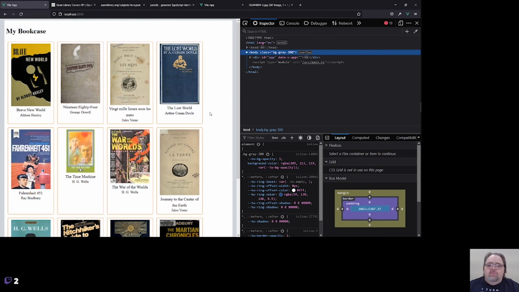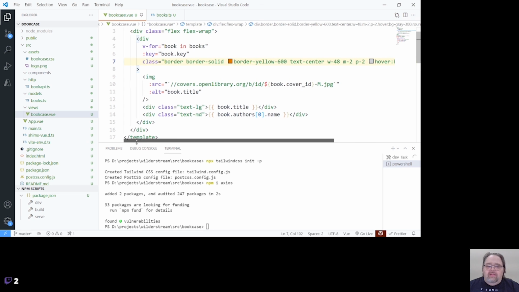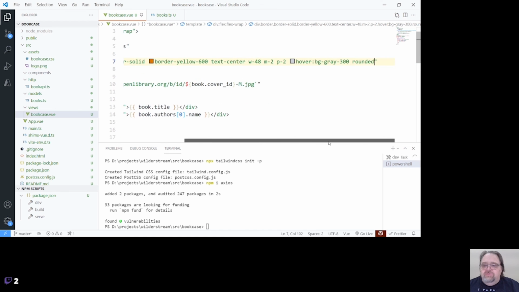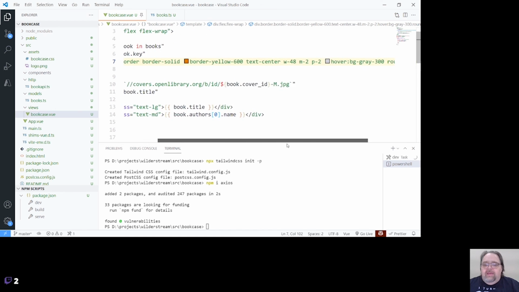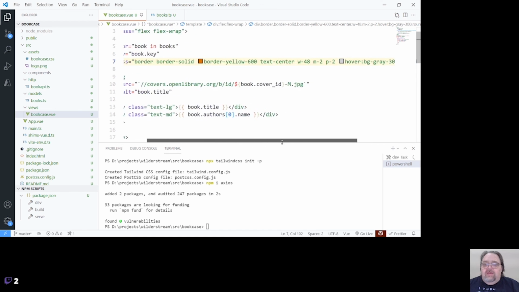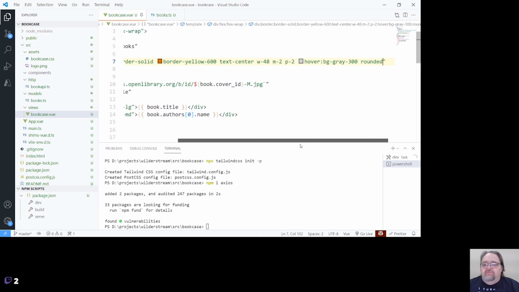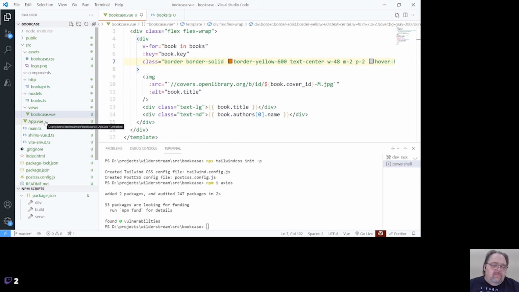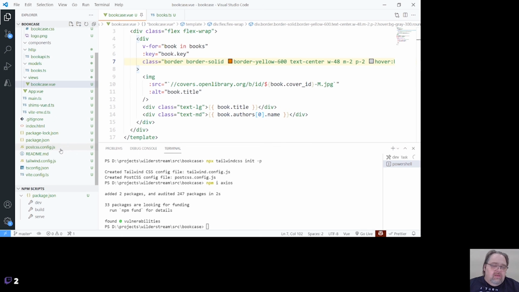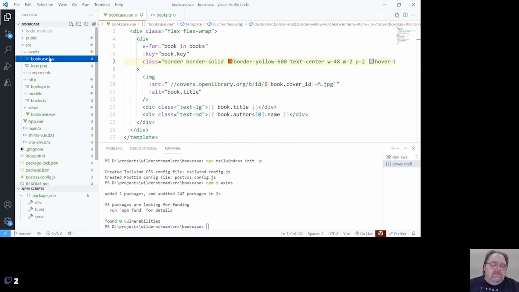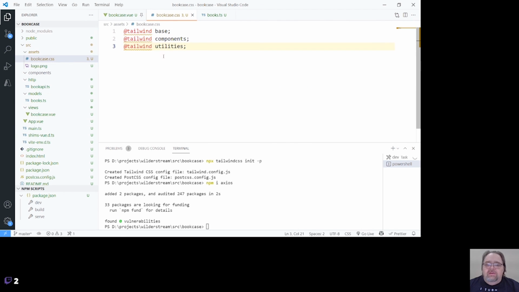So very quickly with this idea, we've gotten a decent look for this. But I do want to show you an interesting thing, because you might imagine as you're building your project with Tailwind, this starts to become really, really verbose. And for me, the magic around Tailwind is that, let's go over to our bookcase.css, because these are generated as the project is generated.